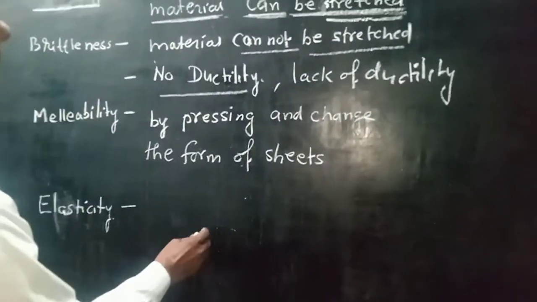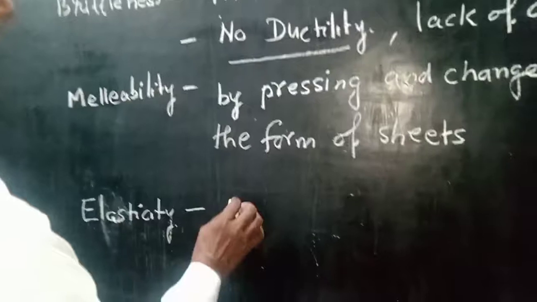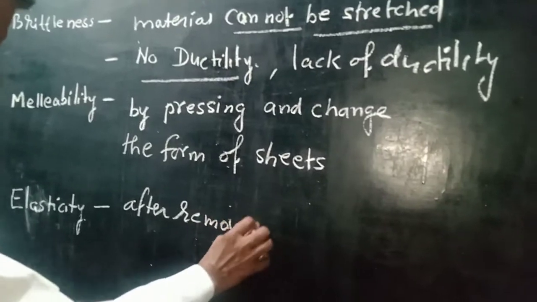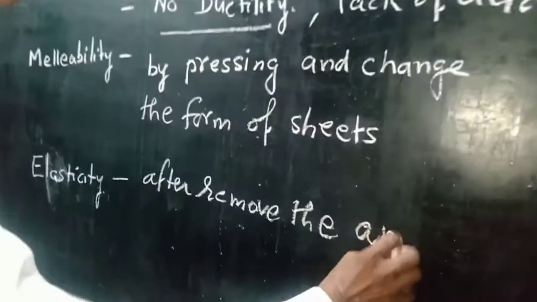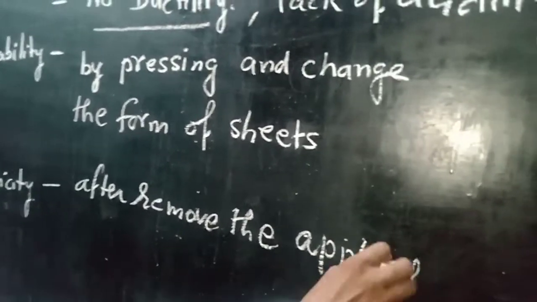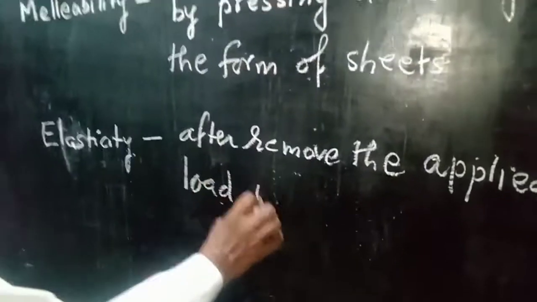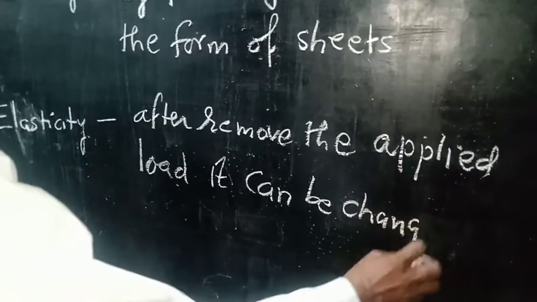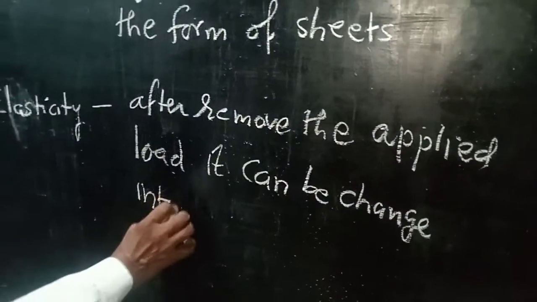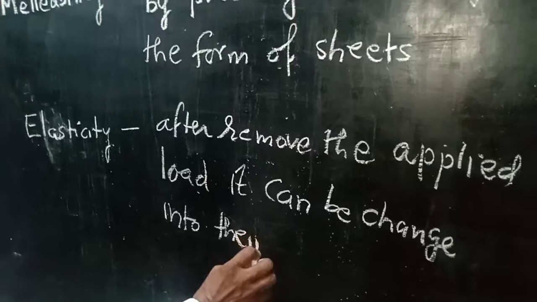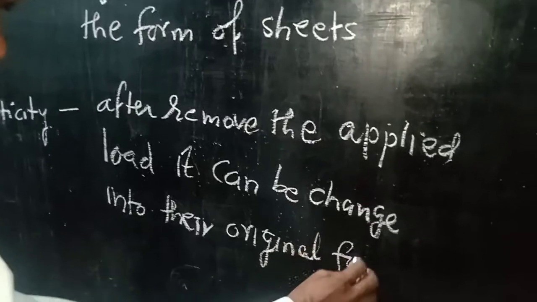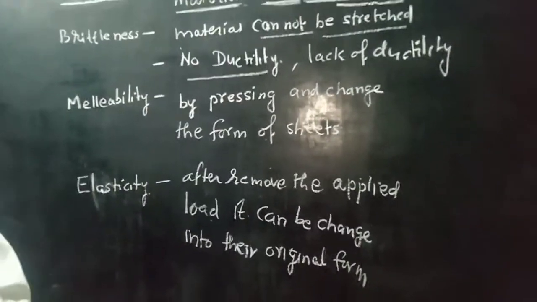Elasticity is the property of material in which, after removing the applied load, it can change back into its original position, original form. This is known as elasticity. So these are four properties of the metals.